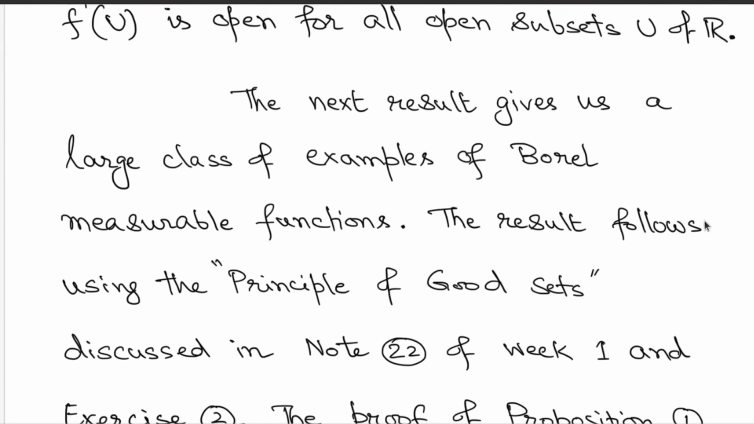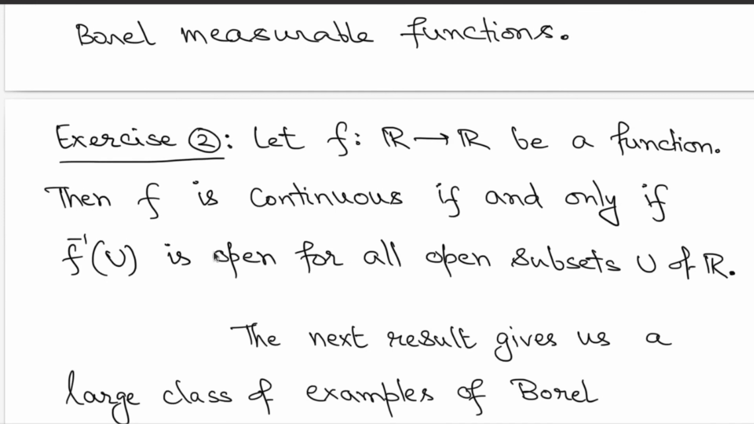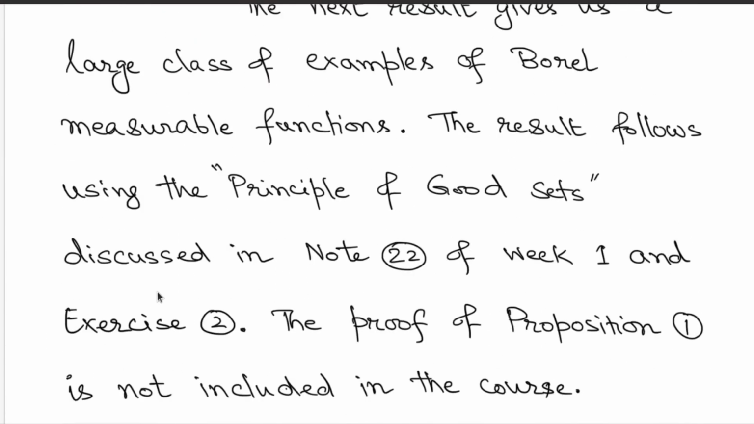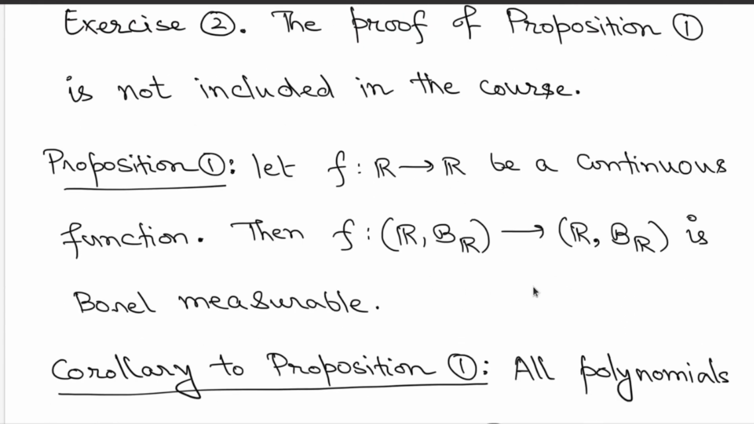Now using this exercise, we get a nice, large class of examples of Borel measurable functions with domain the real line. This result follows using the principle of good sets, which we had discussed in note 22 of week 1, combined with the exercise about identification of continuous functions with the pre-image condition for open subsets. If you look at the continuous functions on the real line, then using the principle of good sets, you can show that these continuous functions turn out to be Borel measurable. So you get a large class of examples.